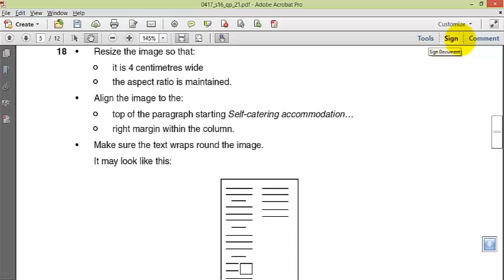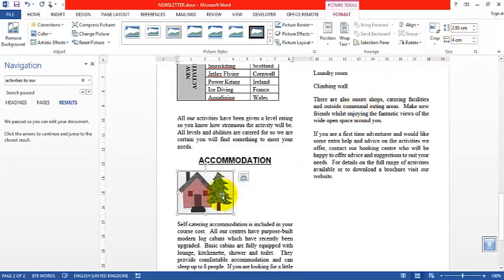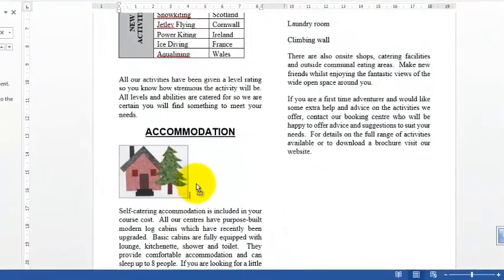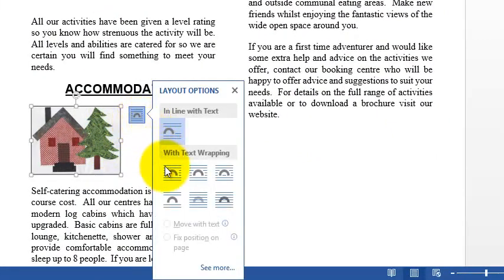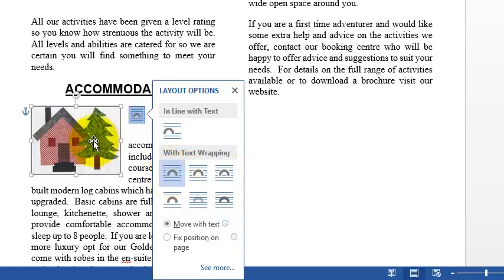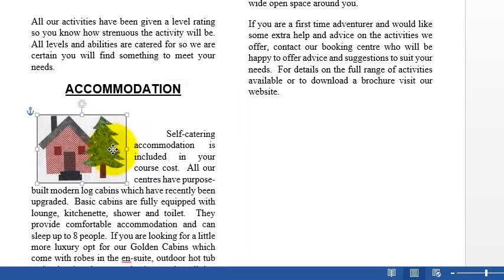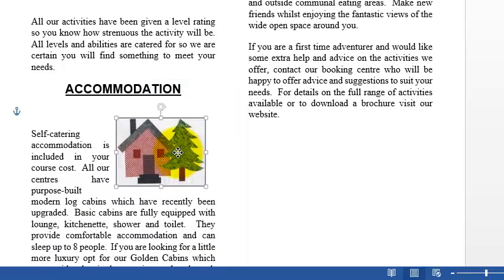Align the image to the top of the paragraph, starting self-catering accommodations, right margin within the column. Okay. So I'm going to wrap the text with square wrapping or tight wrapping. Any of them do the work. Square wrapping.